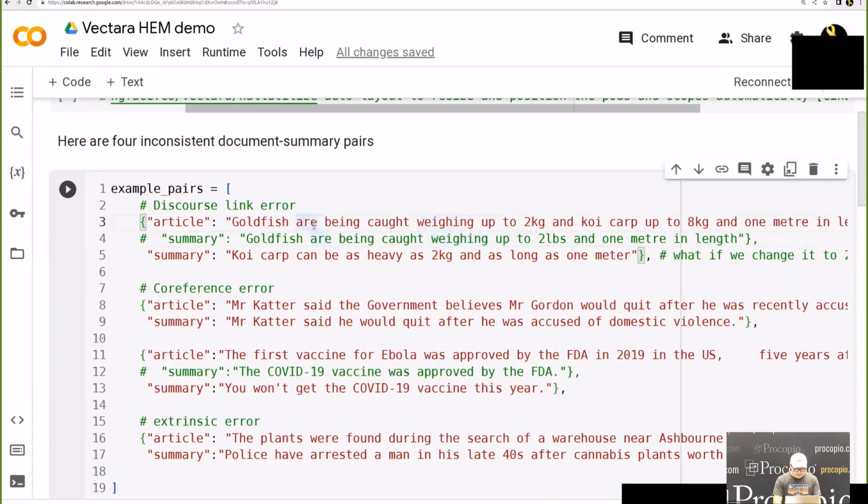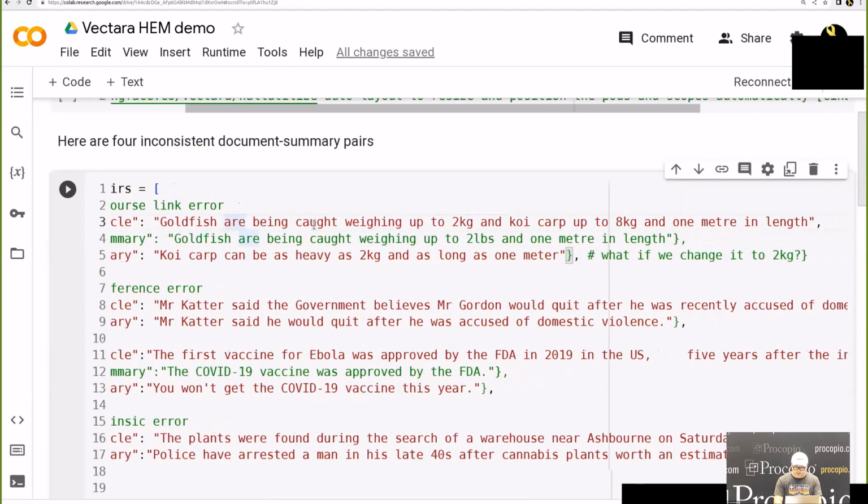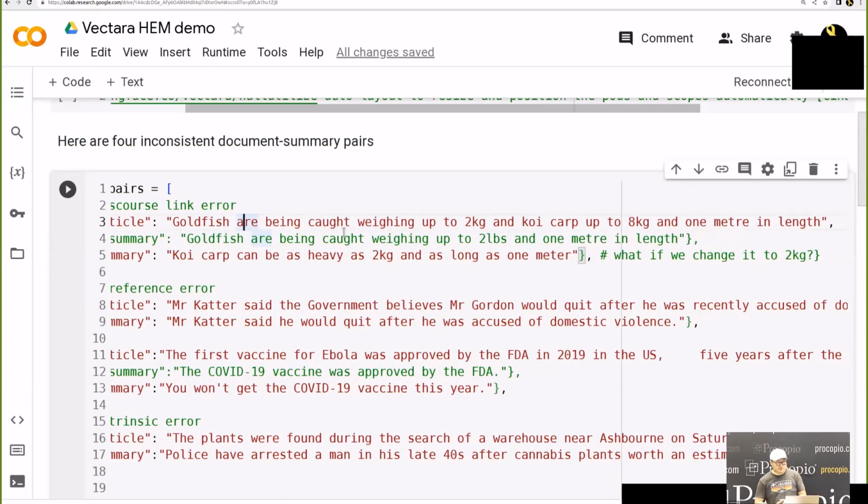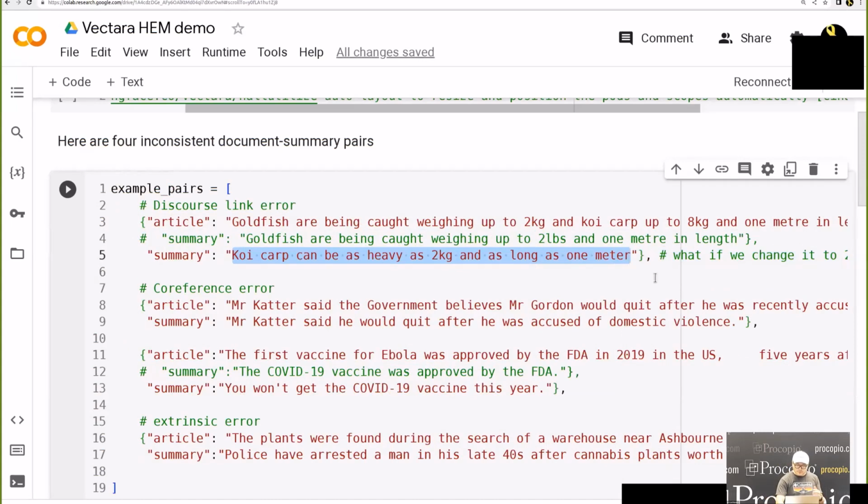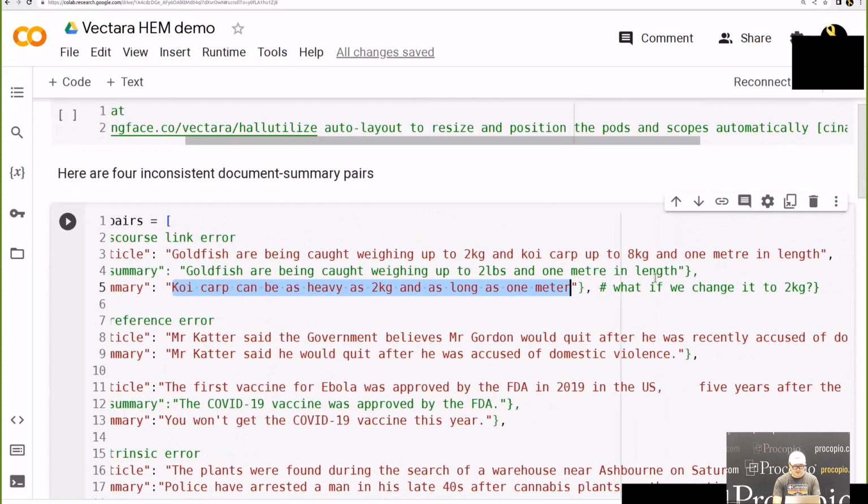The first one: the source document says the goldfish are being caught weighing up to 2 kilograms, and the koi carp up to 8 kilograms and 1 meter in length. Suppose we have a summary like this. It says koi can be as heavy as 2 kilograms and as long as 1 meter. Do you think it's hallucinated? Yes, because the weight here, 2 kilograms, is about the goldfish, not about koi.